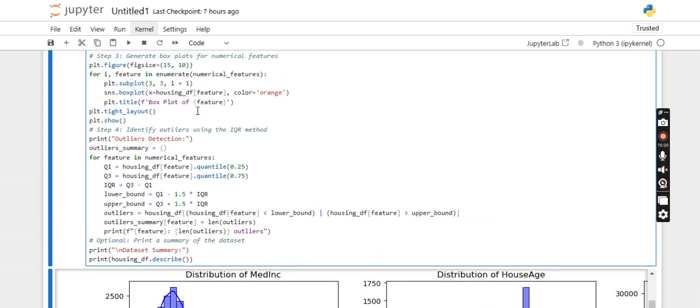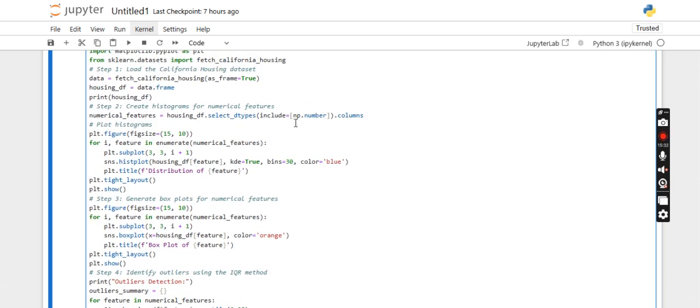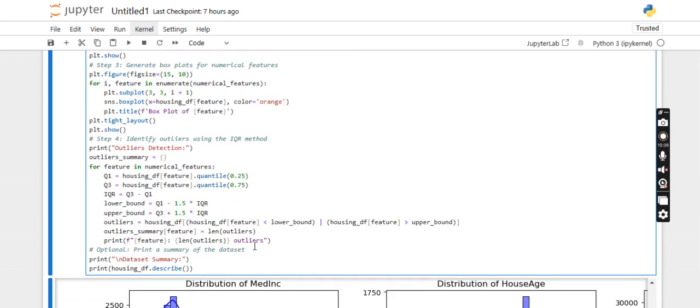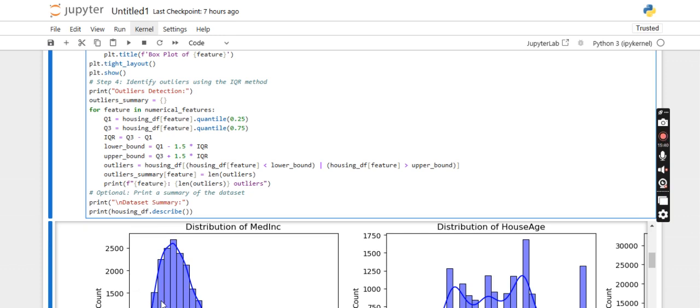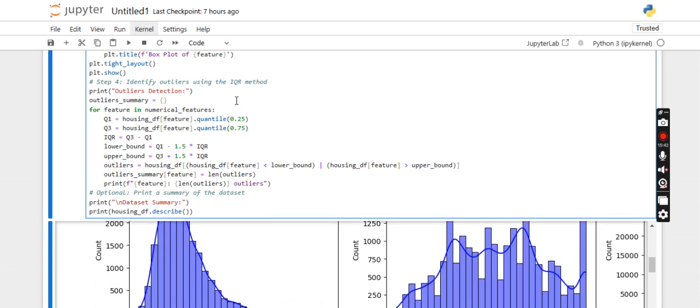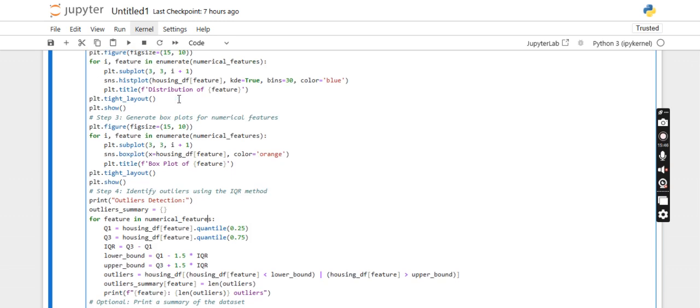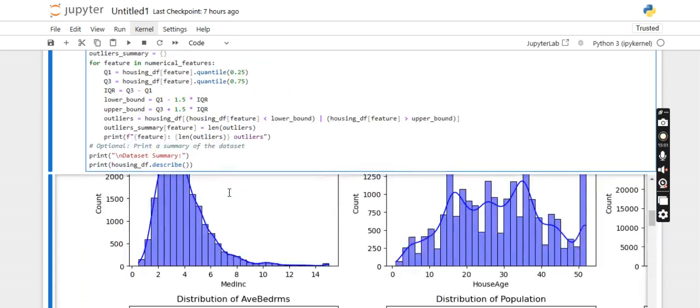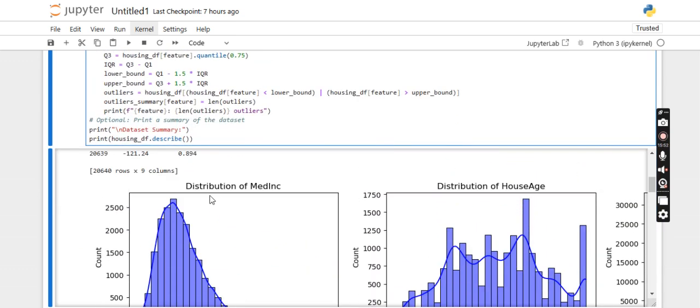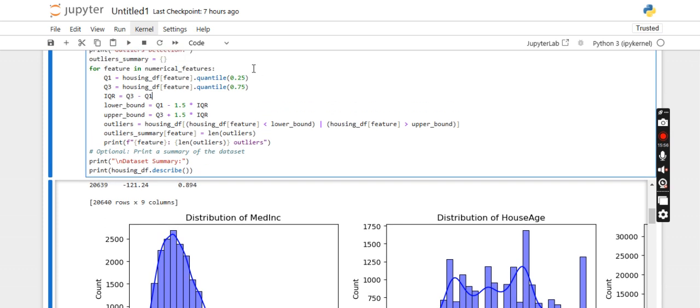Next is color. Color equal to blue, and bins equal to 30. Bins equal to 30 is nothing but 30 different boxes like this. These are bins 1, 2, 3 like this. 30 bins we have considered, and we are plotting and giving the title as distribution of feature. Distribution of the particular feature as they have shown here. This is the distribution of median income, distribution of house age, like that.